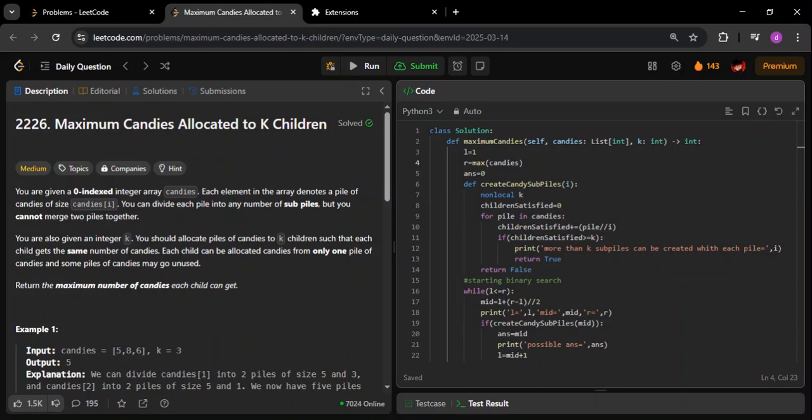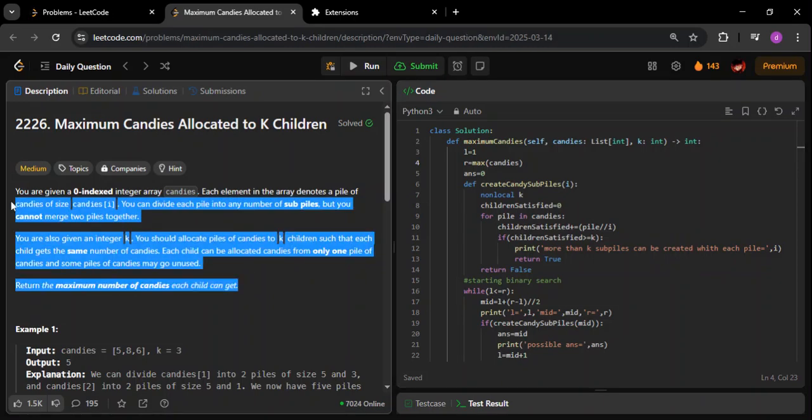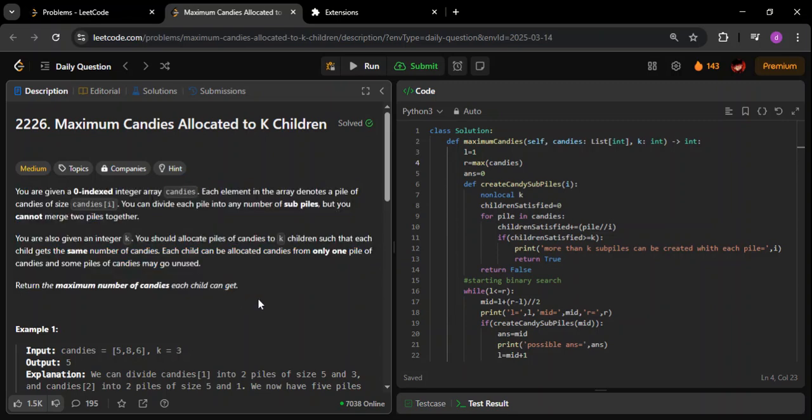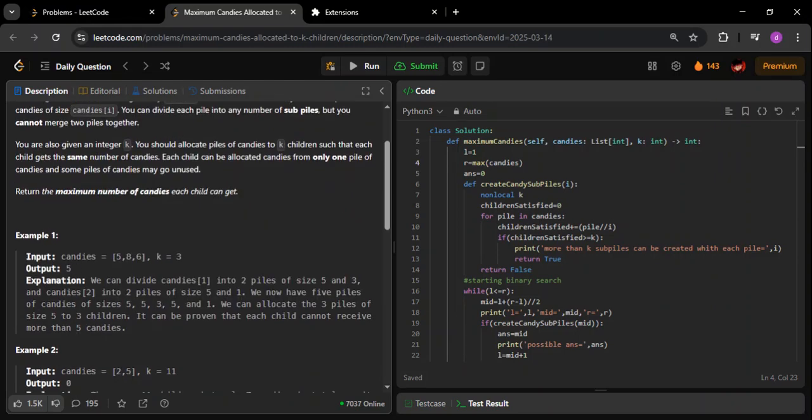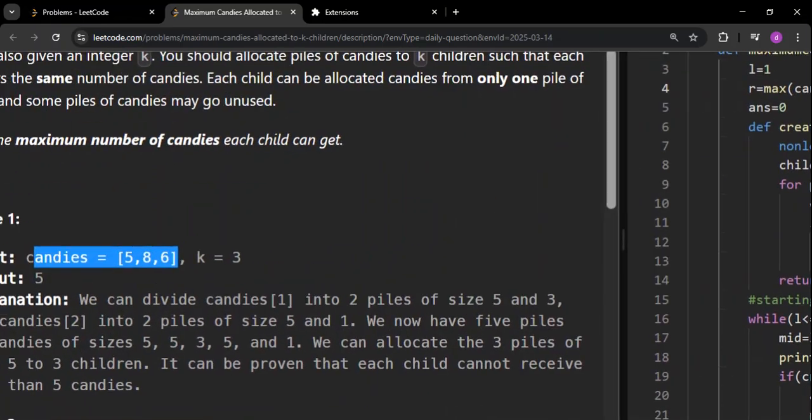Because the theory is slightly long, we'll have to go through it properly. So I will request that you please pause the video and go through it. Otherwise, the question link is in the description. But the idea is very simple. We are given certain candies, and the numbers that you're seeing are basically piles.